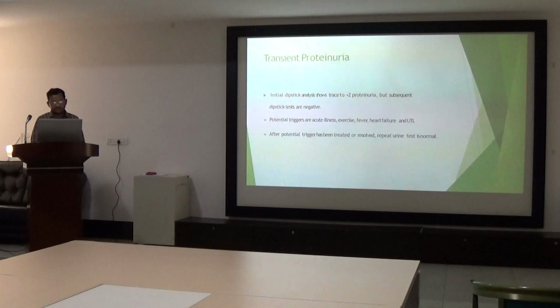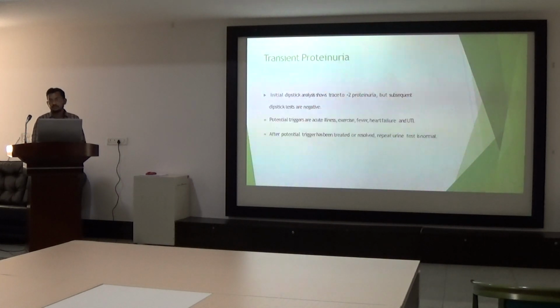In transient proteinuria, the initial dipstick shows trace to +2 proteinuria, but subsequent dipsticks are negative. What are the causes of transient proteinuria? That is acute illness, exercise, fever, heart failure, UTI. That causes the transient proteinuria. But after the potential trigger has been treated or resolved, the repeat urine test will be normal.